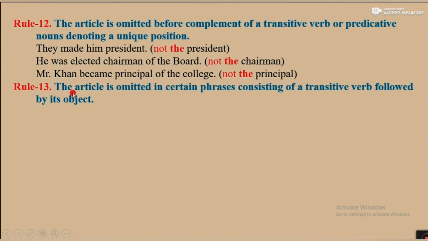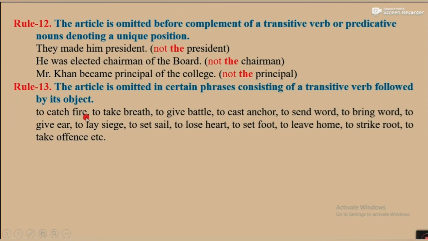Rule number 13. The article is omitted in certain phrases consisting of a transitive verb followed by its object. To catch fire, to take breath, to give battle, to cast anchor, to send word, to bring word, to give ear, to lay siege, to set sail, to lose heart, to set foot, to leave home, to strike root, to take offense, etc. We can't use article before them: fire, breath, battle, etc. In these cases we should omit article.